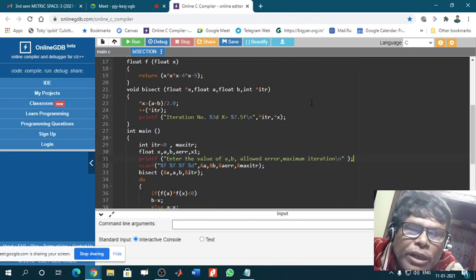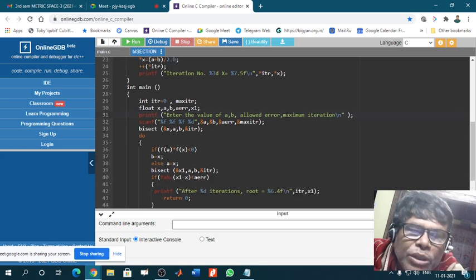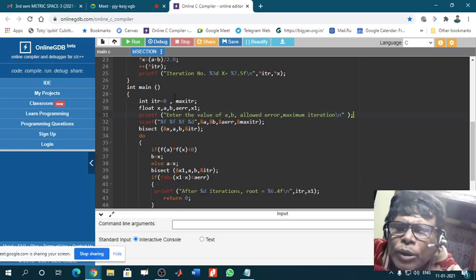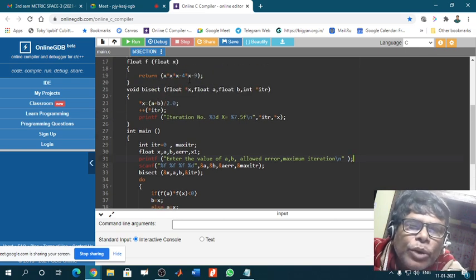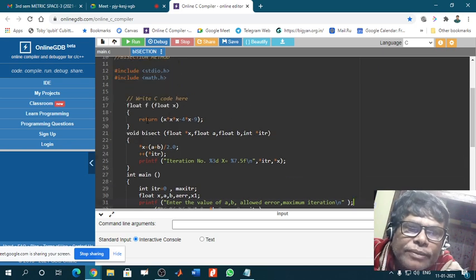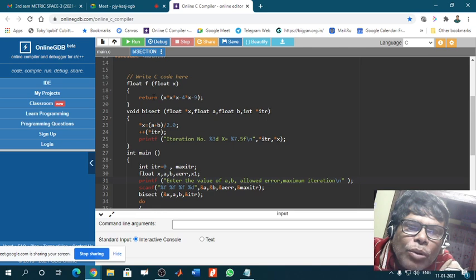So the mathematical procedure of the bisection method, you have to recollect what we are doing. Say the equation is like this: x cube minus 4x minus 9 equals 0. So you have to find out the roots of this equation as far as possible. This is our intention. Now we have to find out the guess a.